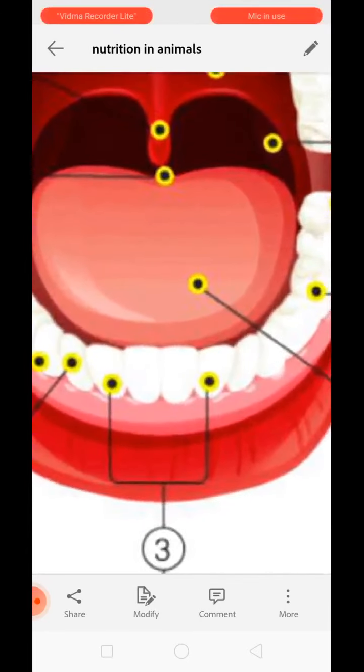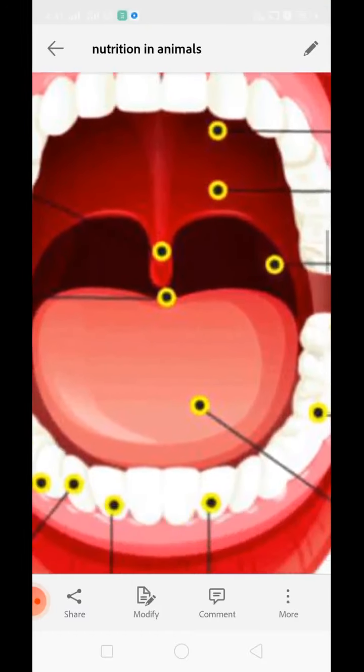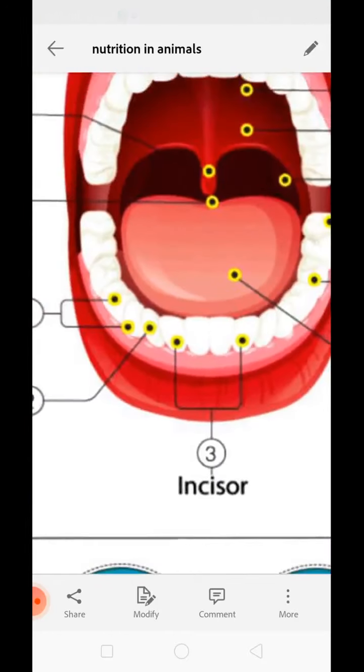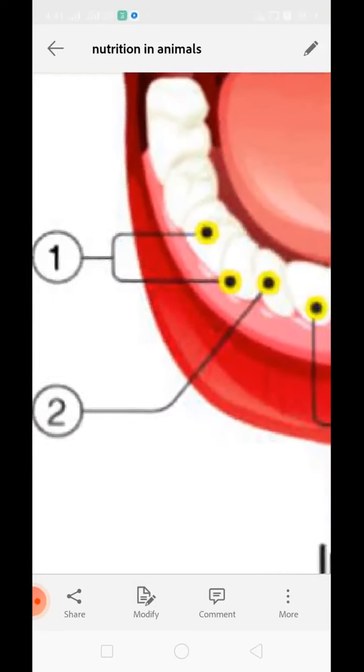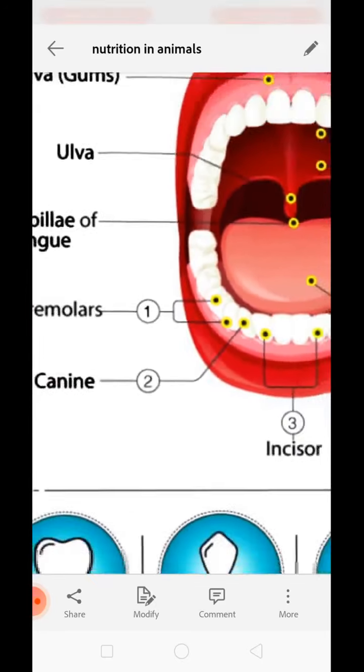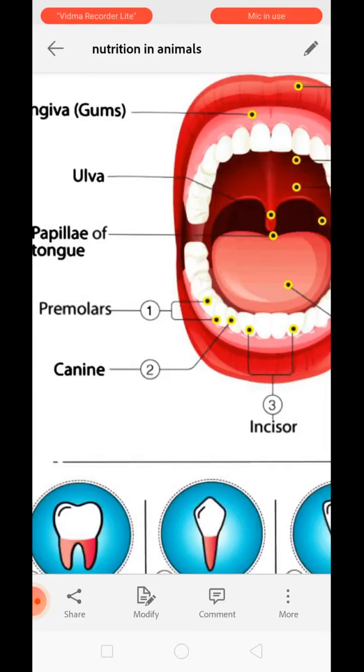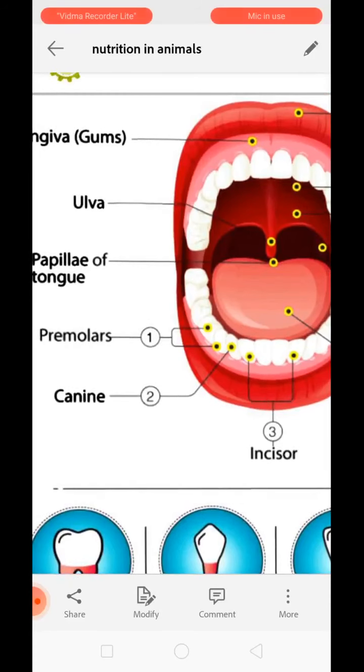Incisors are the frontal four teeth present in the upper and lower jaw. Okay, and then after that we have canine. See, second one is canine. Okay, then after canine, two premolars are present, and then three molars on one side of one jaw. Clear?